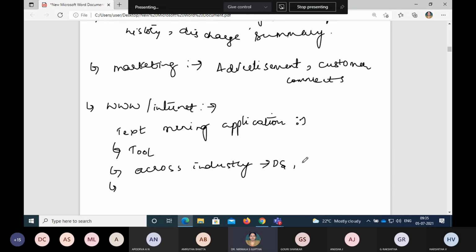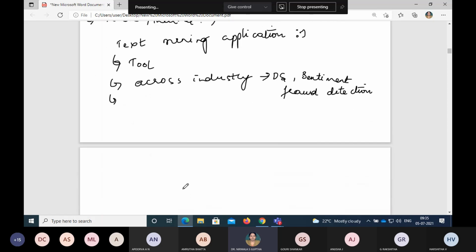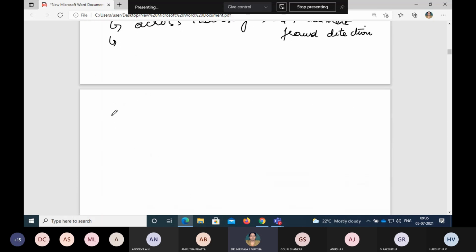Or it could be sentiment analysis, because your Facebook data and your WhatsApp data will help anyone do sentiment analysis. Or when you are sharing your banking information in internet banking, obviously fraud detection, or even survey analysis, and many more across industries. So let us quickly look into a few applications. It's not covering all the applications. You can list out n number of applications of text mining, but very few we are going to discuss here.